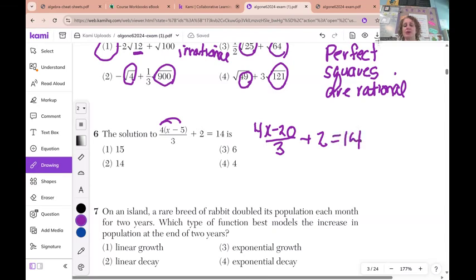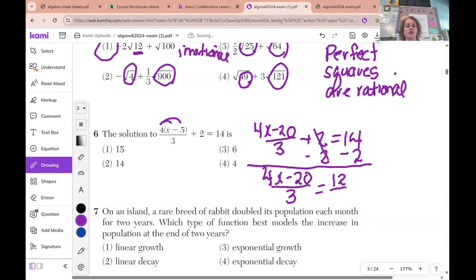At that point, we get rid of the addition or subtraction, so we do the opposite operations. That's the subtraction property of equality. Now we have 4x minus 20 over 3 is equal to 12. Some students cross multiply. What I'm going to do is multiply both sides by 3. These cross out.